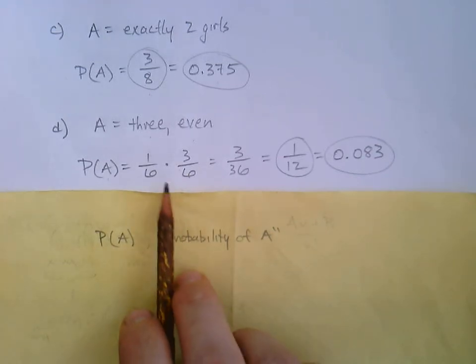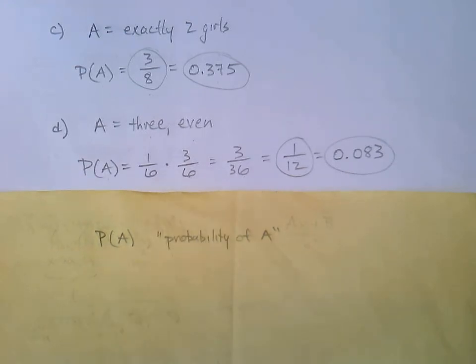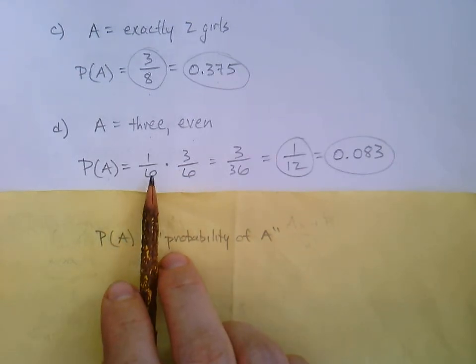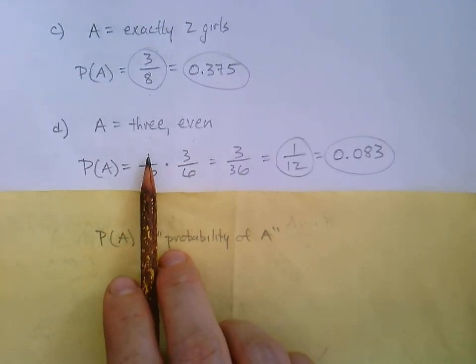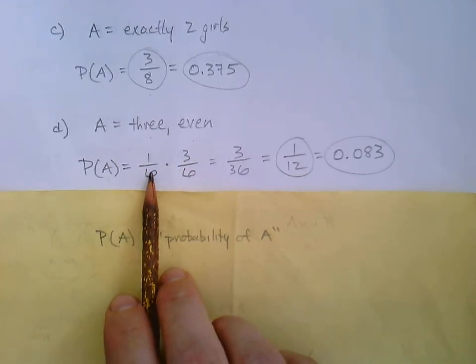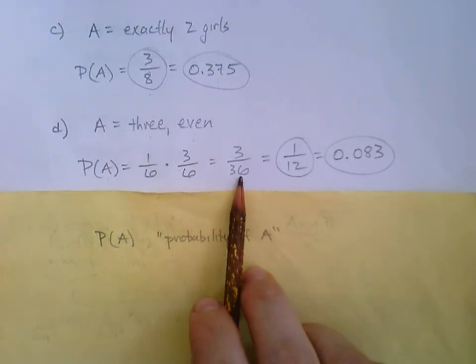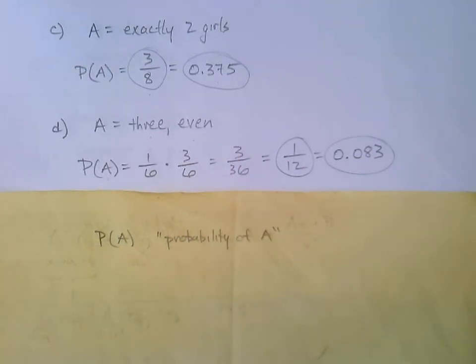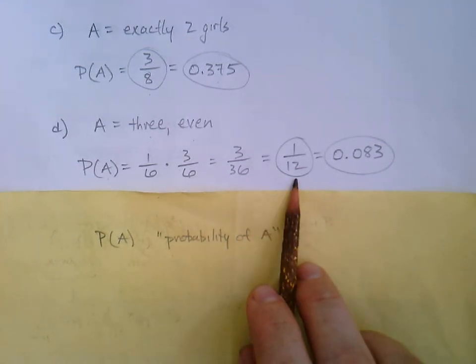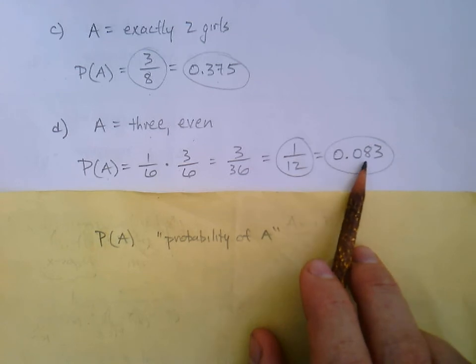Okay, so to finish off the problem, we're going to multiply these fractions. And so you could grab a calculator. Maybe if you remember how fractions multiply, we multiply the numerators 1 times 3. And we multiply the denominators 6 times 6. And that's our new denominator. 3 out of 36. That can be reduced to 1 over 12. So there's our reduced fraction. And there's the decimal form having been rounded, 0.083.